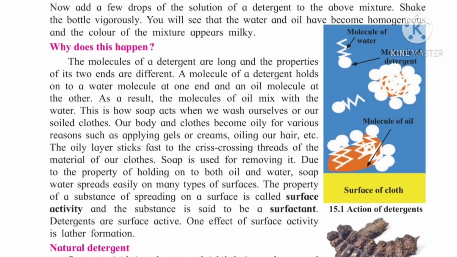All the mixture gets mixed. So here we get a homogeneous mixture, and its color also appears milky. Okay. So why does this happen? After adding the detergent, why does the oil get mixed in the water? The reason behind that we will see in the next video.